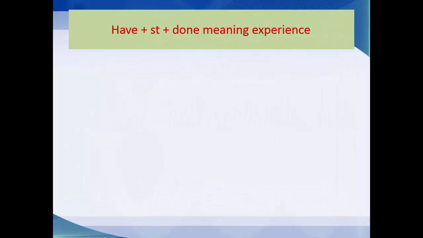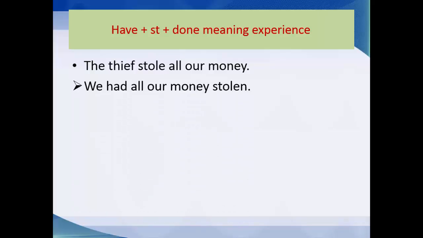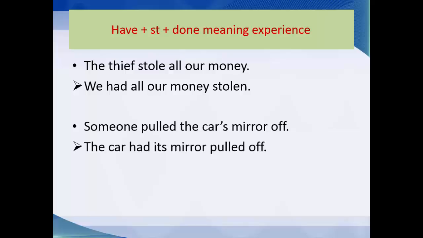And I have another structure, have, which means done, or the meaning is experienced. When I say the thief stole all our money, we had all our money stolen. When you say someone pulled the car's mirror off, the passive is the car had its mirror pulled off.